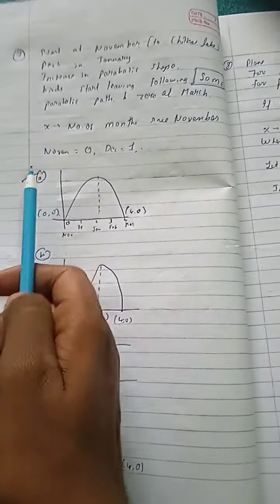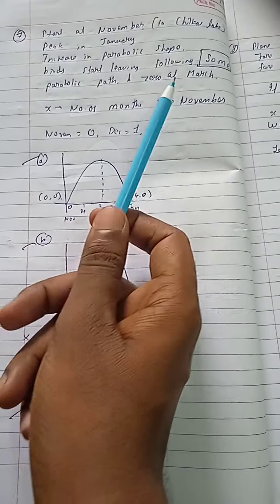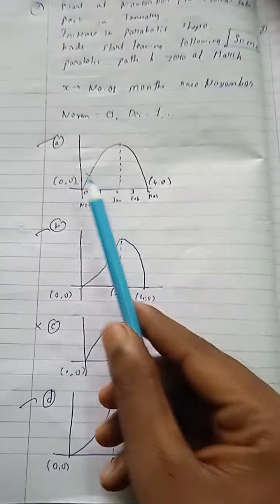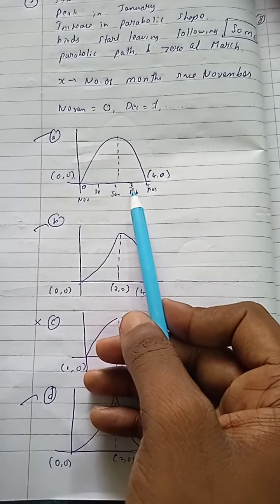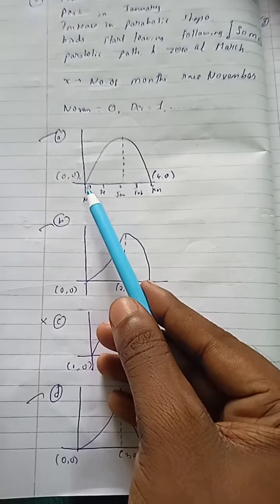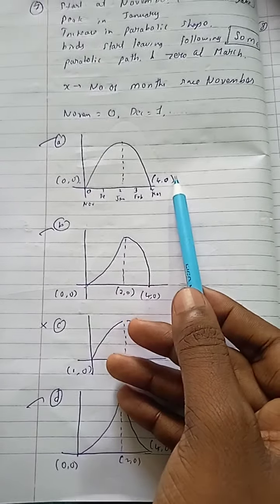So x is equal to the number of months since November, and we are taking November to be 0, December to be 1. So the first graph is 0, 1, 2, 3, 4: November, December, January, February and March. So 0 comma 0 is here and 4 comma 0 lies here.